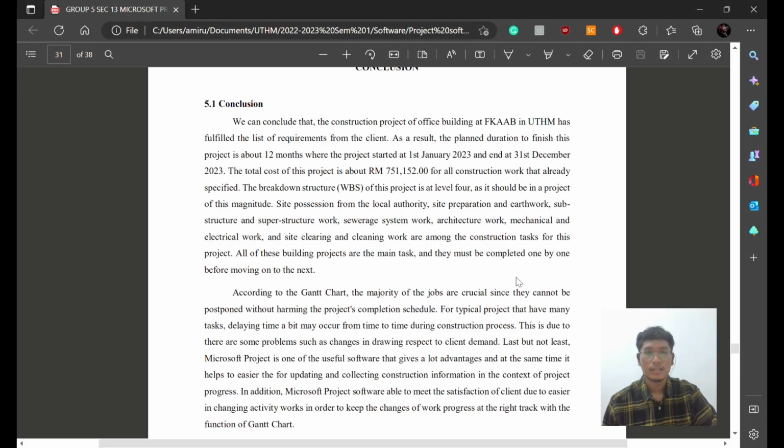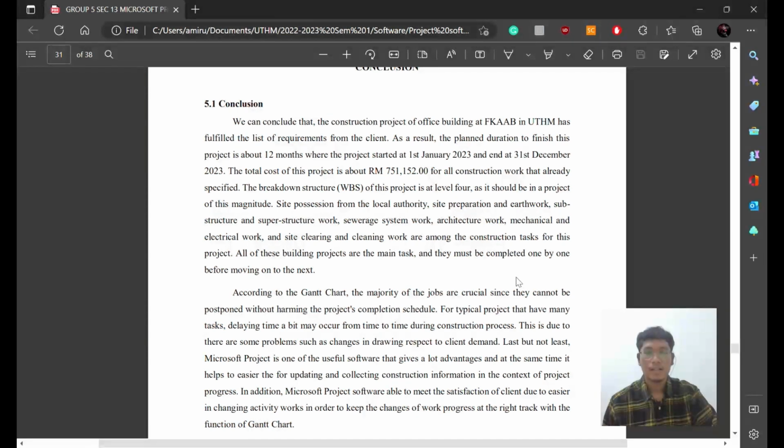Okay, according to the Gantt chart, the majority of the jobs are crucial since things cannot be postponed without harming the project's completion schedule. For a typical project that has many tasks, a slight delay may occur from time to time. Okay, this is due to some problems such as changes in drawings with respect to client demand.